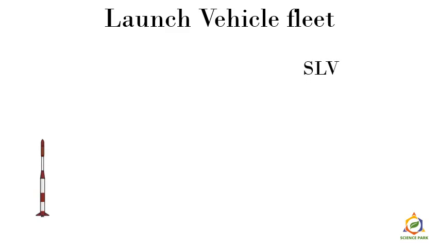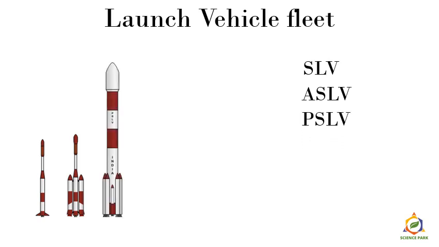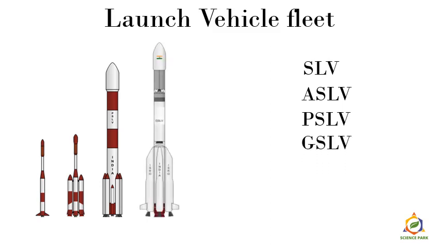So the first one is Satellite Launch Vehicle, or simply SLV. It's an older version. Then came ASLV, or Augmented Satellite Launch Vehicles. So as you see, it is a combination of multiple rockets. Then came PSLV, or Polar Satellite Launch Vehicles. It is also a combination of multiple rockets. Then came GSLV, or Geostationary Satellite Launch Vehicles. This is widely used today, and it can launch more than one satellite at once.